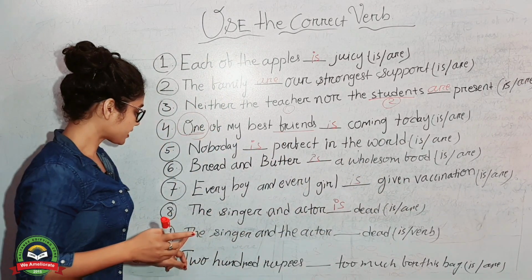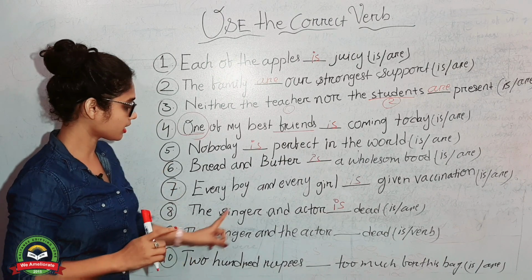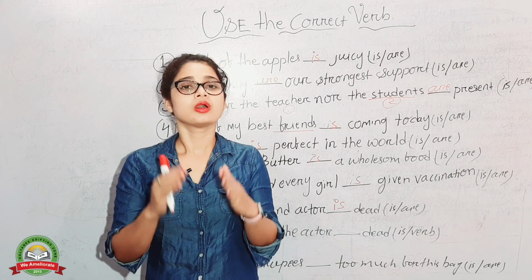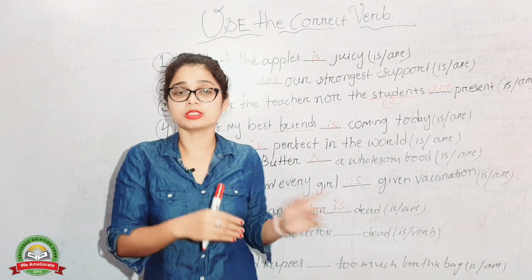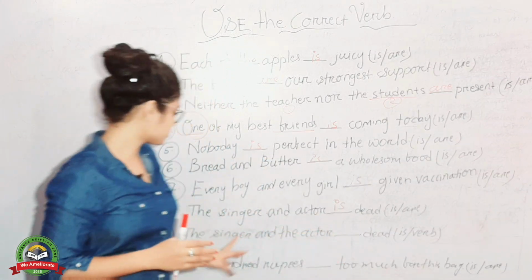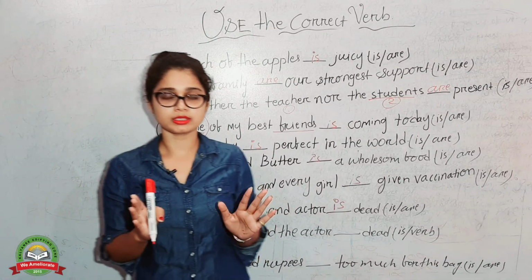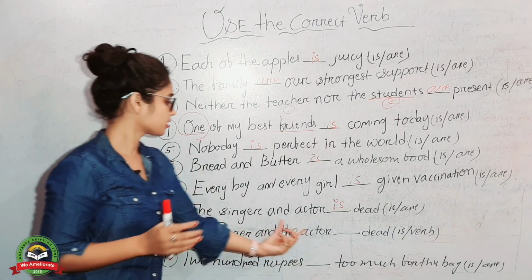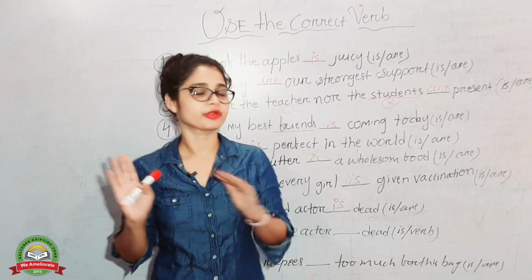Okay. But the next one, look at here. The singer and the doctor dead. So here we use two articles. I mean in the sentence there are two "the". It means the singer is a separate person, the actor is also a different person.